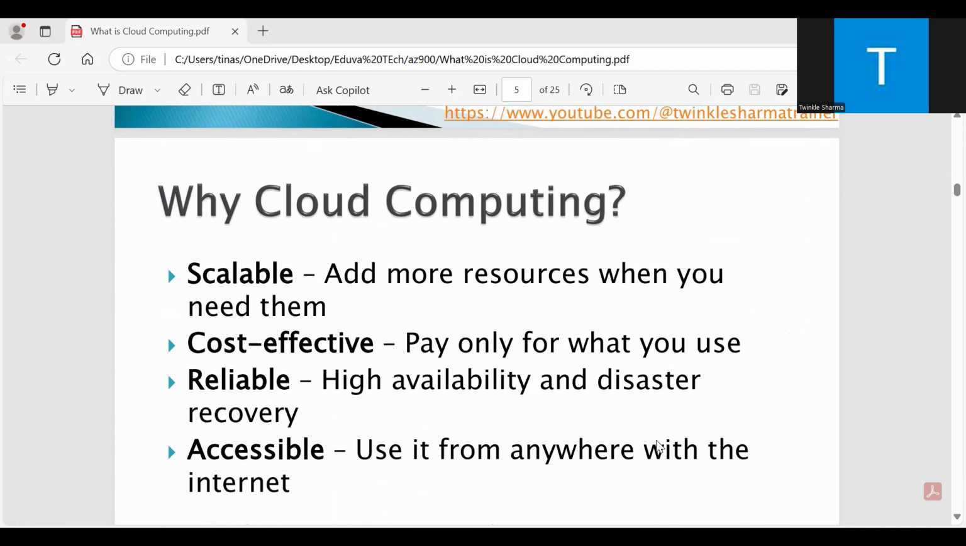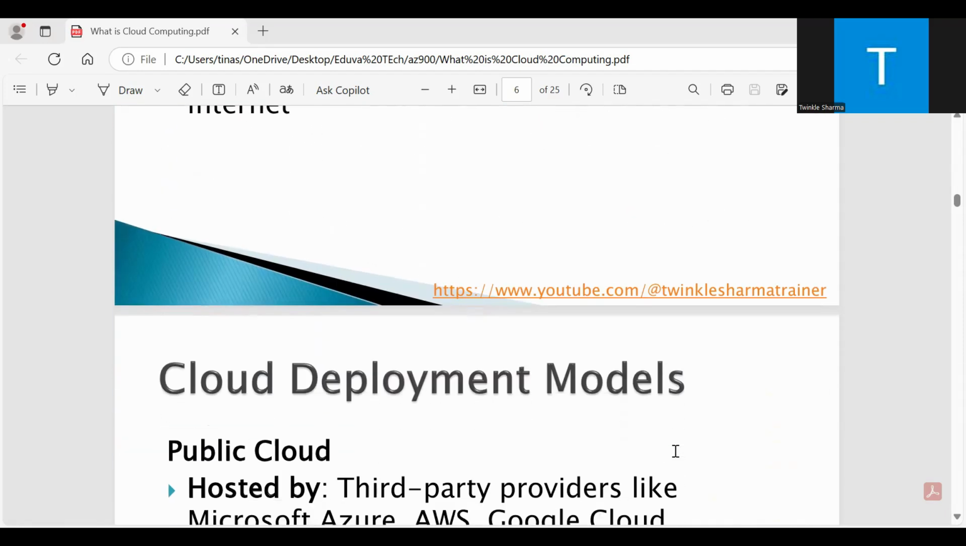Then we have the question, why cloud computing? It is scalable. Add more resources when you need them, reduce resources when you do not need them. Cost effective: pay only for what you use. You only pay the amount for the product which you are using. Reliable: high availability and disaster recovery, no downtime. Accessible: use it from anywhere with the internet, on any device.